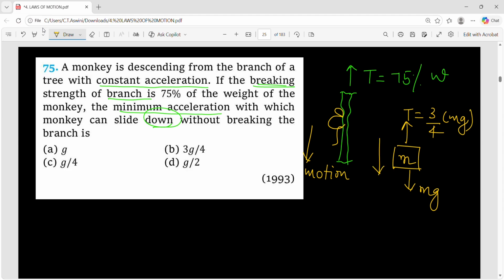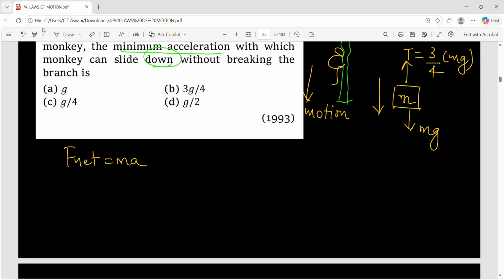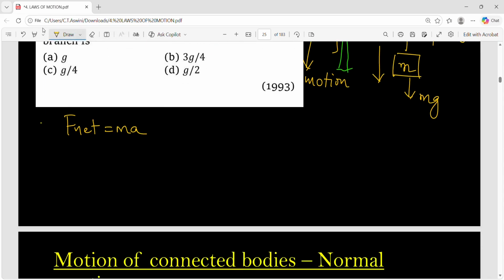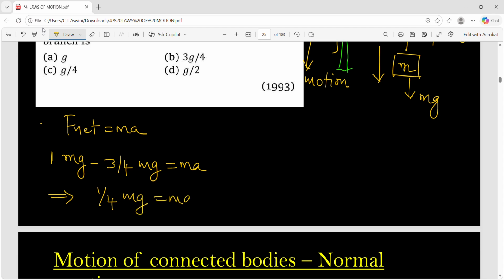And the monkey motion is in downward direction. So apply F net is equal to ma. What will you get? So motion is in downward direction, so mg minus tension. Tension is how much? 3 by 4 mg is equal to m into a. So I can write it as 1 mg, right? So 1 minus 3 by 4, it is 1 by 4. So 1 by 4 mg is equal to m into a.